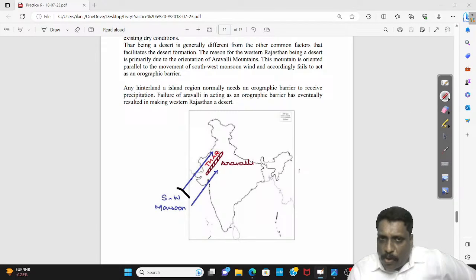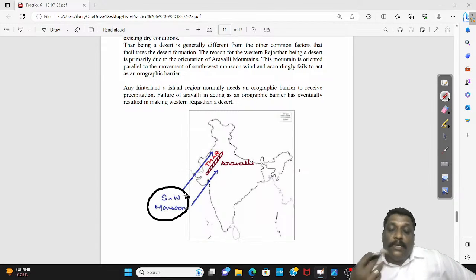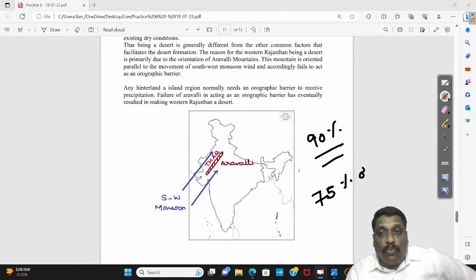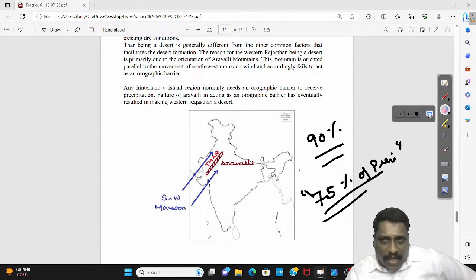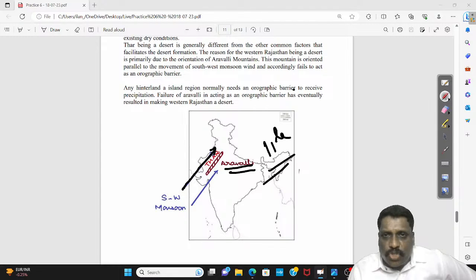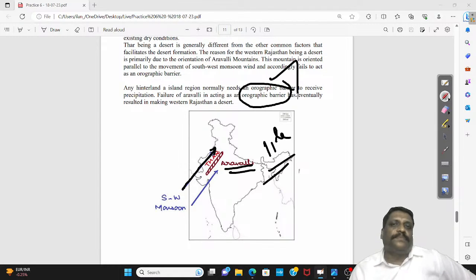Now here what happens? Southwest monsoon is the single largest source of precipitation for entire India, because I understand Southwest monsoon almost covers 90 percent of the land, and it yields nearly 75 percent of annual precipitation. Single largest source of precipitation, right? Now here what happens, my dear friends? When I talk about this southwest monsoon entering India, the movement of this wind and the orientation of Aravali, both are parallel to each other. So here what I understand, Aravali fails to act as an orographic barrier.